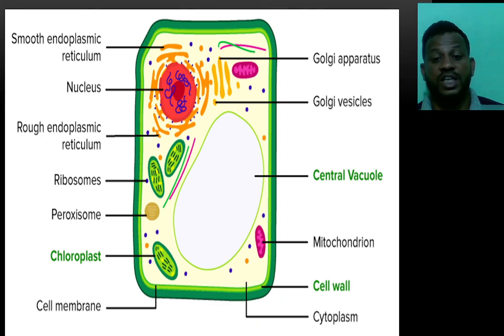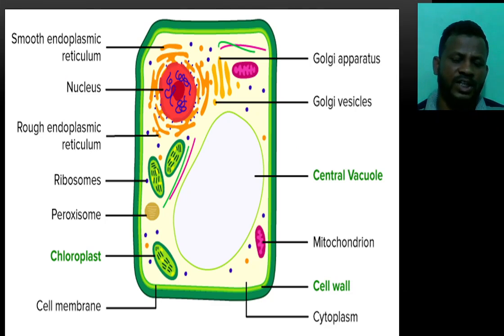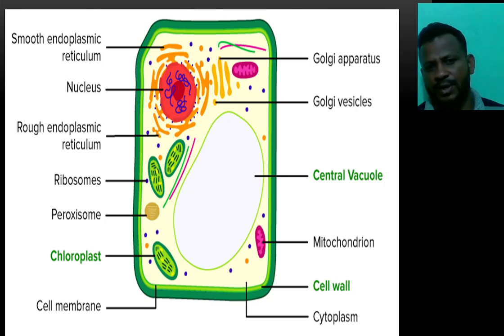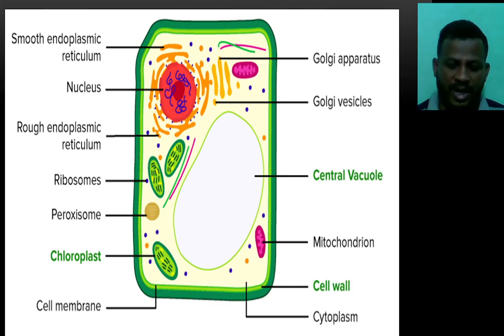Next, this is the plant cell. There is only a slight difference between the animal cell and the plant cell. Let us see what the organelles of the plant cell are.